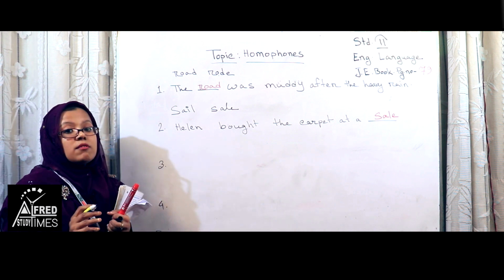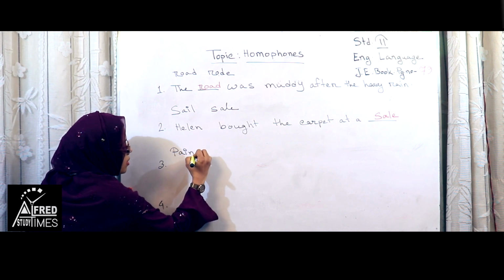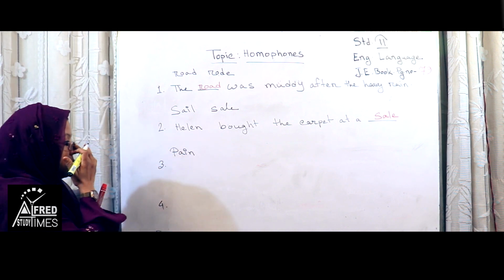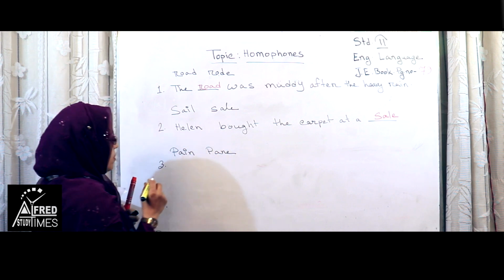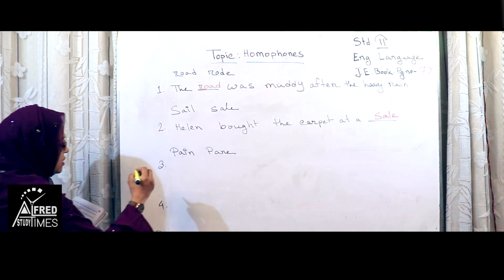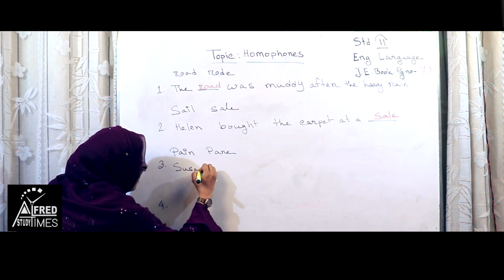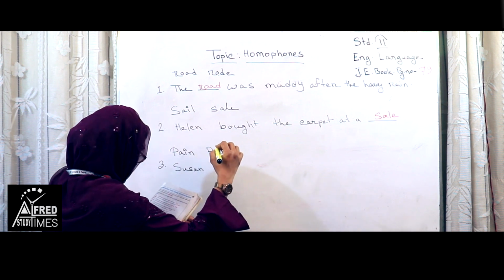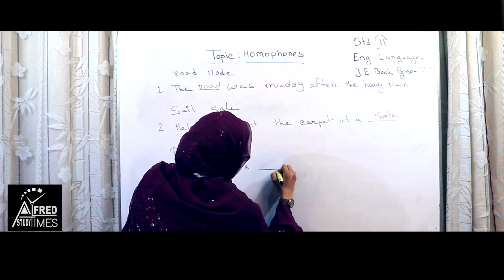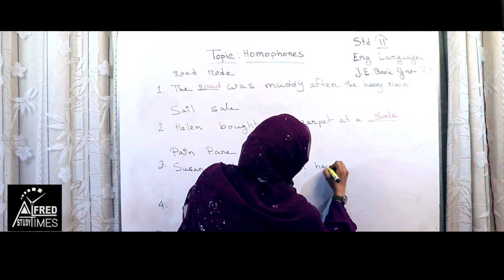Number 3. Pain and pane. The same sound, same pronunciation. Look here. Pain, P-A-I-N. Here is the sentence: Sushan had a dash in her arm.